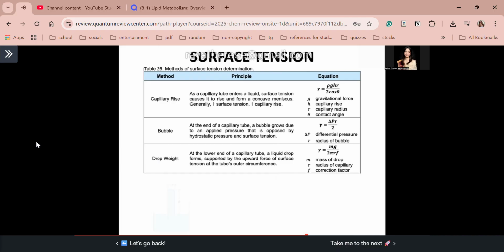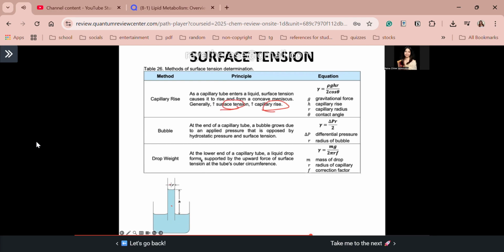So there are 3 types. First is the capillary rise method. Okay. So ang nangyayari dito, when a narrow tube is inserted to a liquid like water, surface tension pulls the liquid upward. Parang i-insert mo yung narrow tube, tapos i-insert mo siya sa water. Yung surface tension, ipupull niya yung liquid upward. Okay? Kaya may mapaform kang concave meniscus. So, the higher the surface tension, the greater the capillary rise. Ito yung tinatawag na capillary rise kung tataas yan.